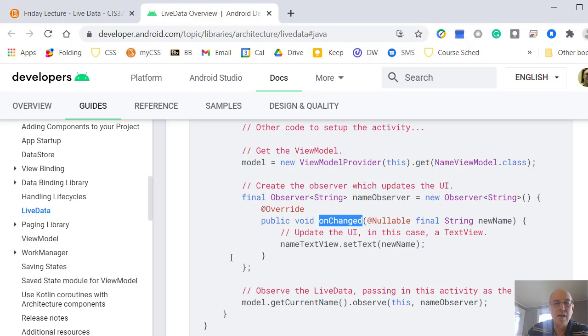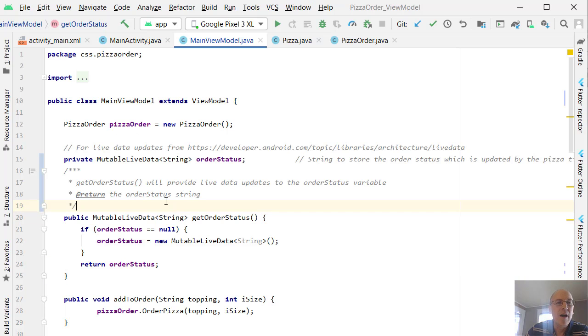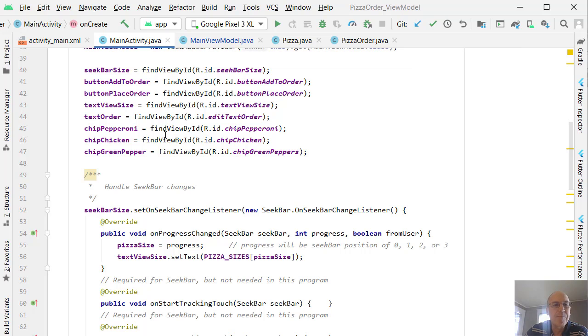Now once we have this observer declared, we want to tell it to observe the live data. So we use our view model, and we use our method in there, and we call observe, and we pass it this observer. So now what does this look like in our pizza class? Let's go here. Again, remember, we declared this order status, and we created this get order status method that will get that variable. So now let's look at that in our main activity.